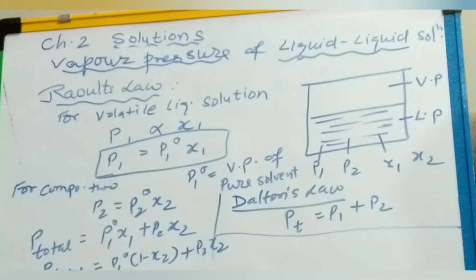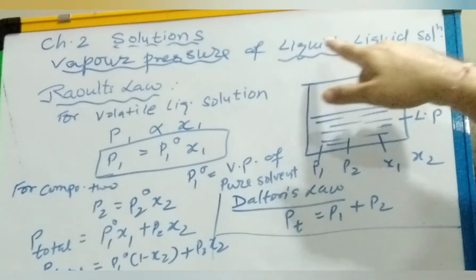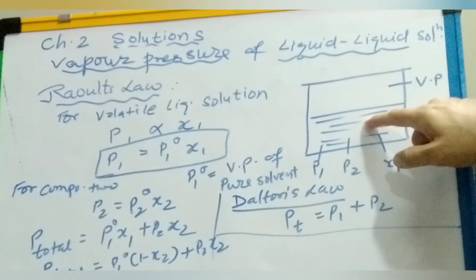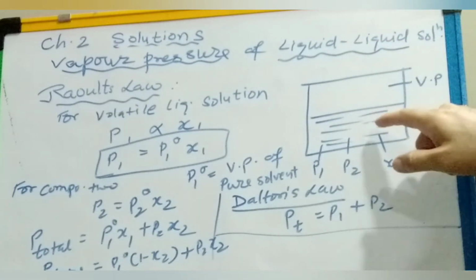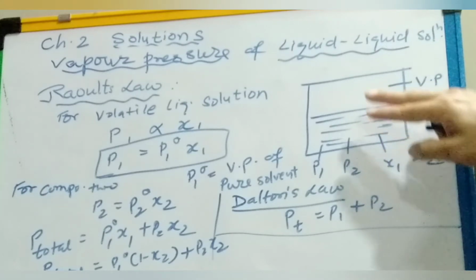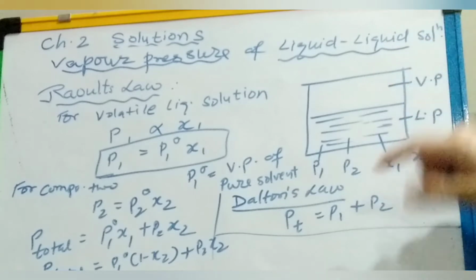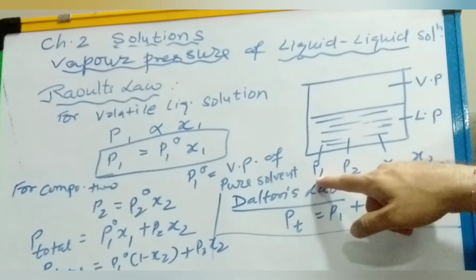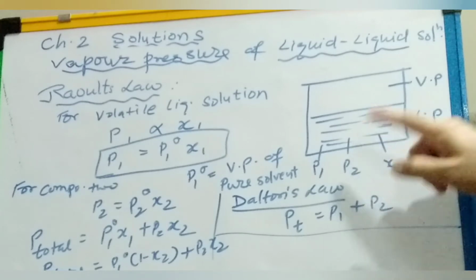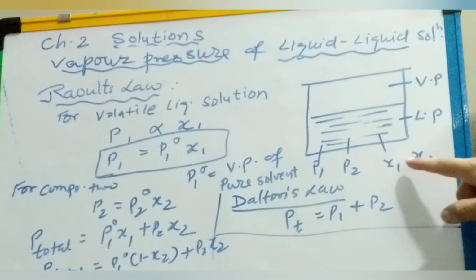Now see the vapor pressure of liquid solutions. First see the vapor pressure of liquid to liquid solutions, where both are volatile. Suppose this solution has both liquids, they are volatile, and their partial pressures are P1 and P2, and let their mole fractions be x1 and x2.